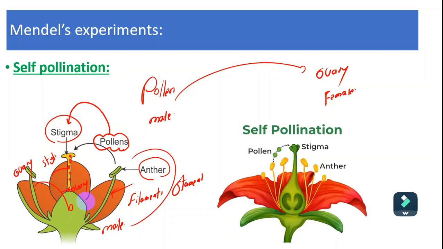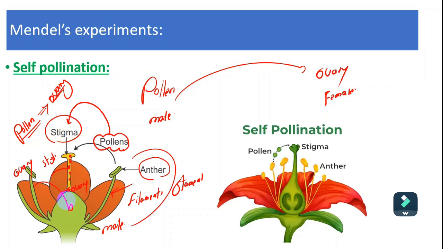Once it reaches the ovary, it finds the egg inside the ovary, so we make mixing between them. So pollen is transferred from the anther until it reaches the ovary, but firstly it sticks to the stigma.